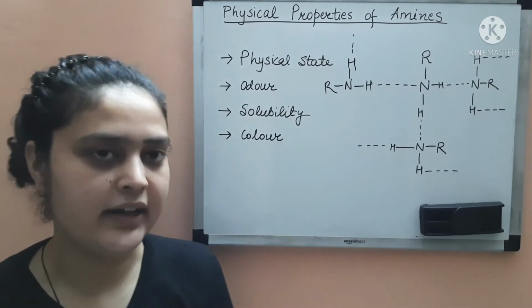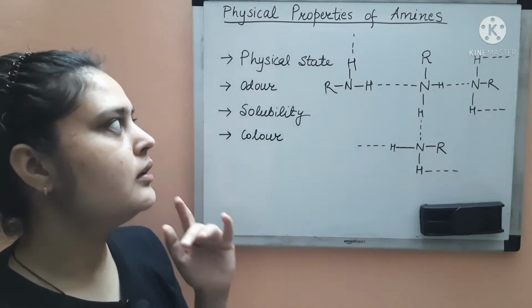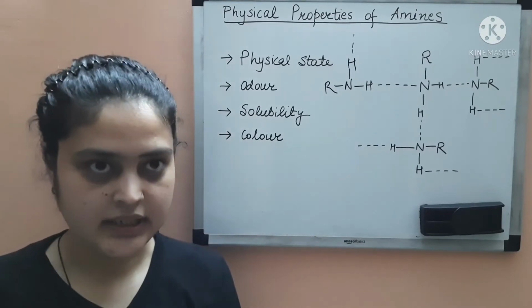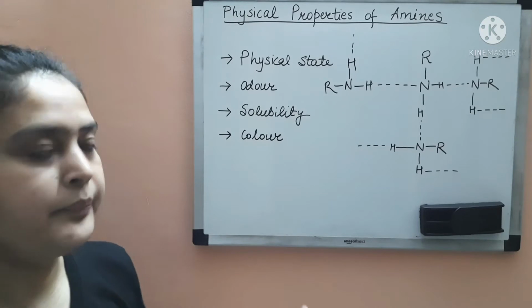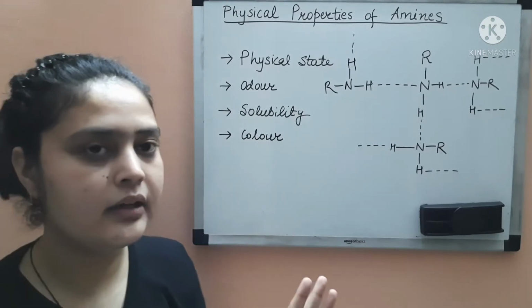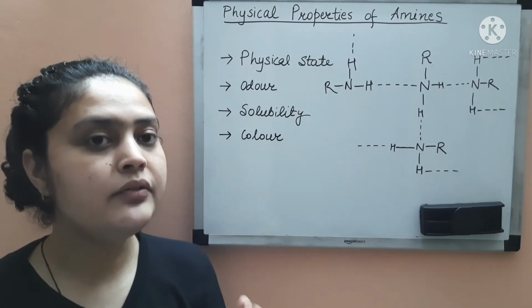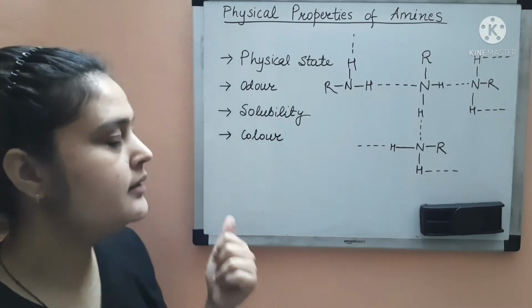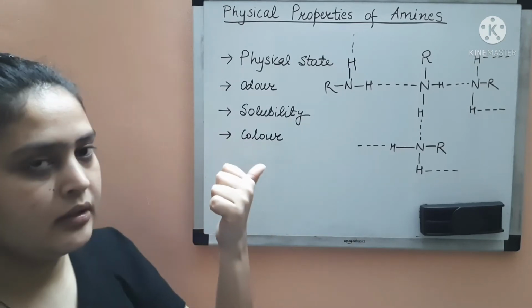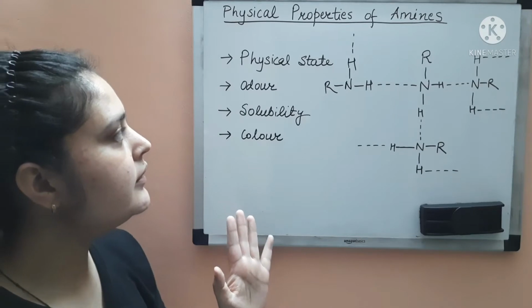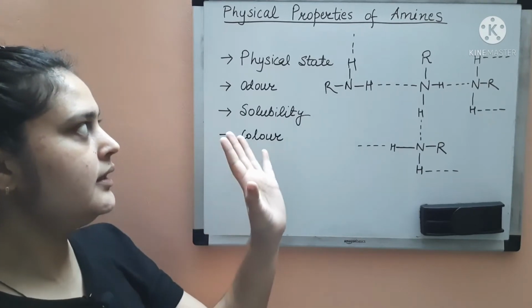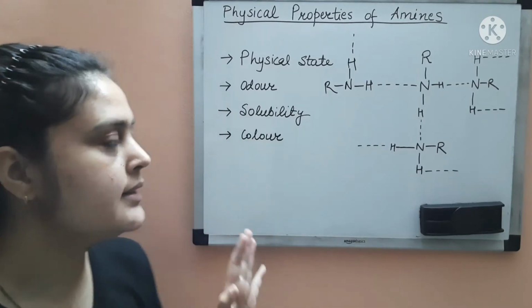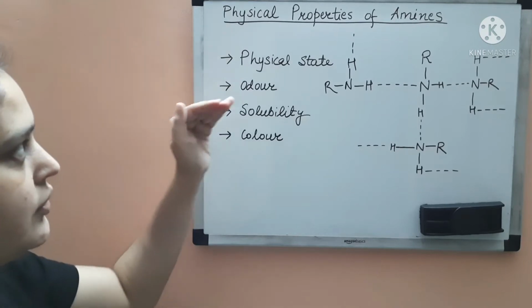So the lower aliphatic amines, meaning the amines which have less than 3 carbon atoms, are gaseous. Then if we move on to higher amines, that is the amines which have more than 3 carbon atoms, they are liquid in physical state. And with a still higher number of carbon atoms, they will be solid in physical state. So this was about the physical state of amines.